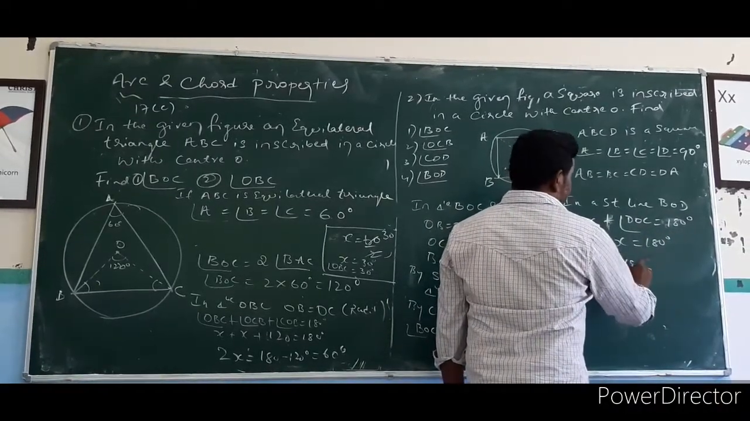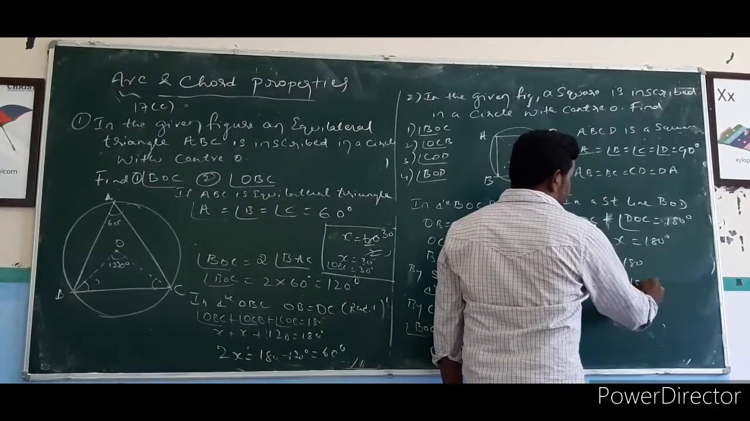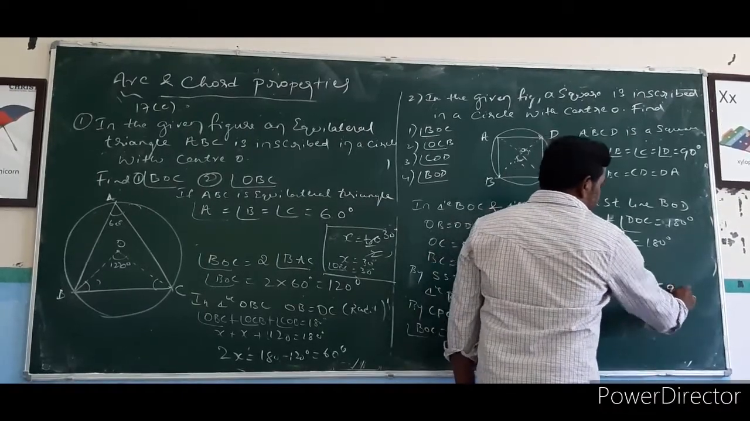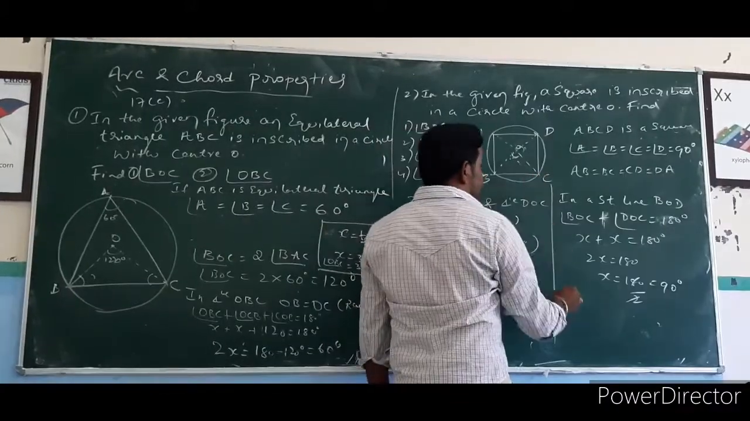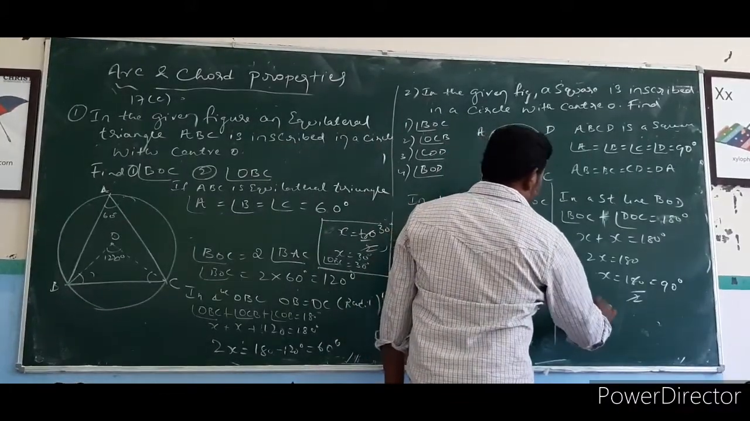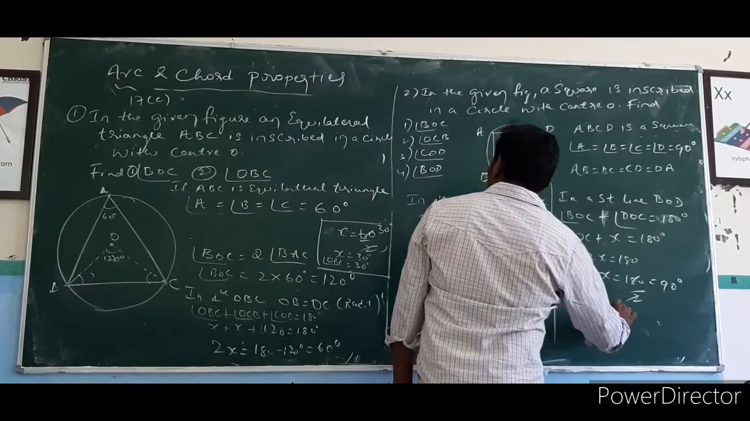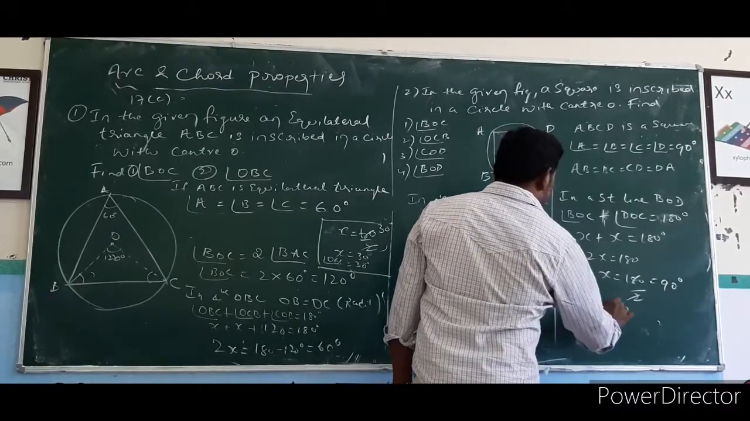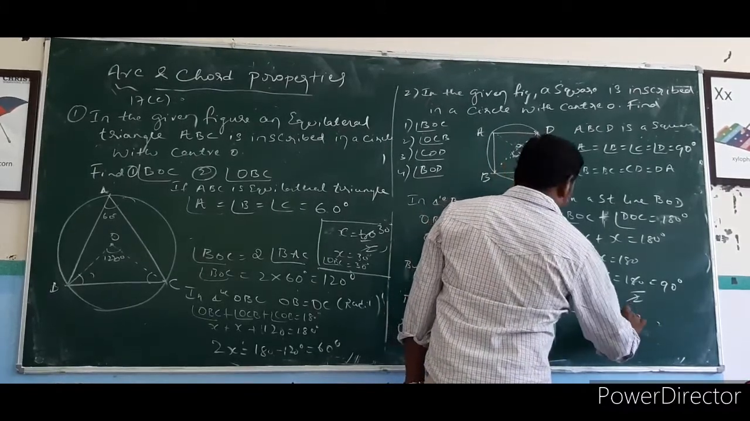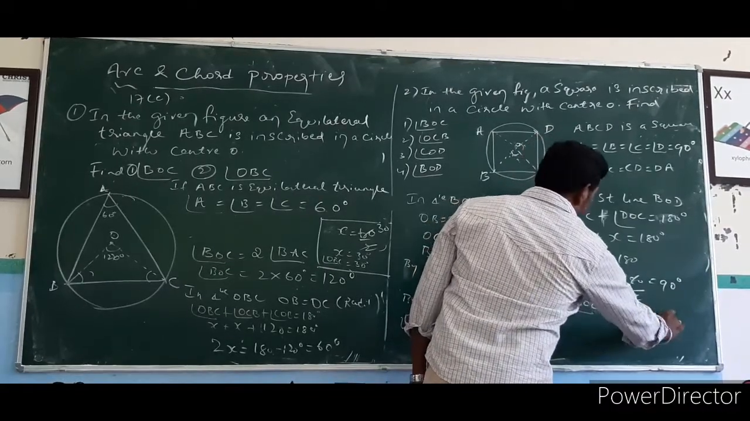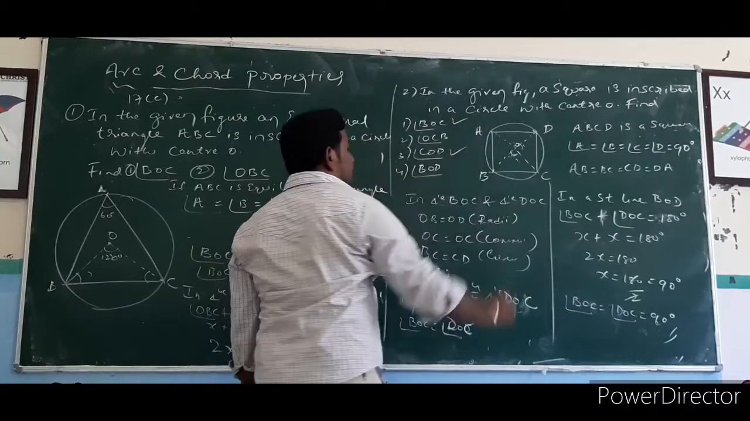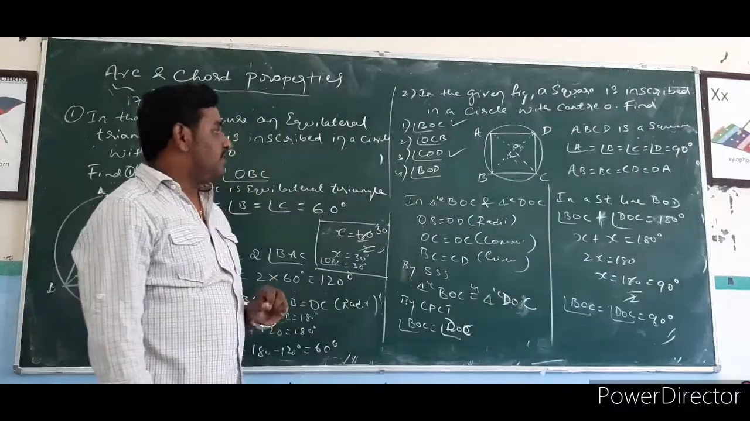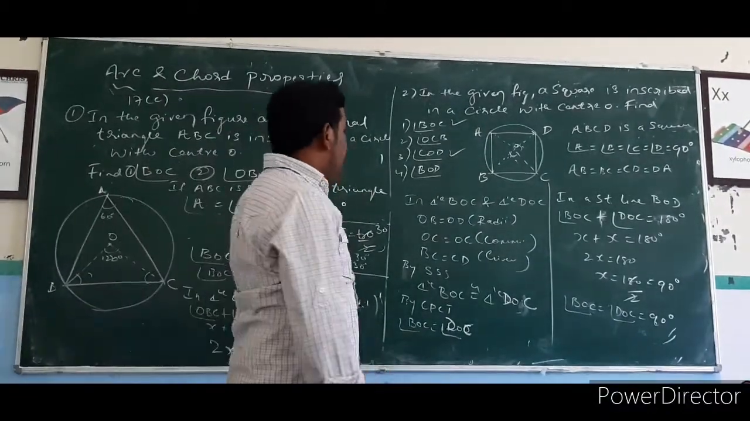2x is equal to 180, which means x is equal to 180 degree divided by 2. That is, we will get x is equal to 90 degree. X is equal to 90 degree means angle BOC and DOC, or COD, both are equal to 90 degree. That means we have already found BOC and COD. Two angles we have found out. So next, what we have to find out?